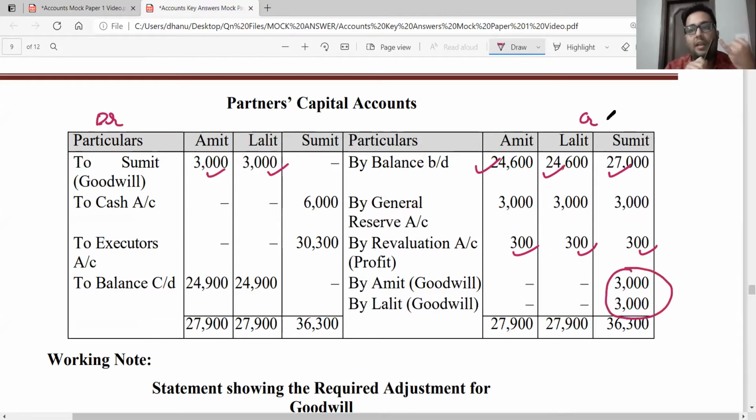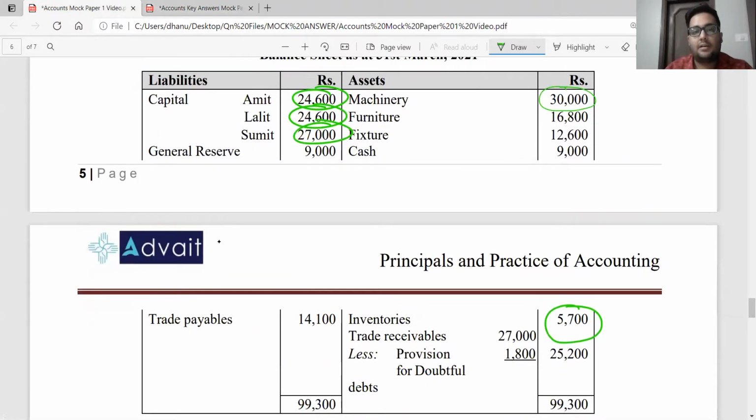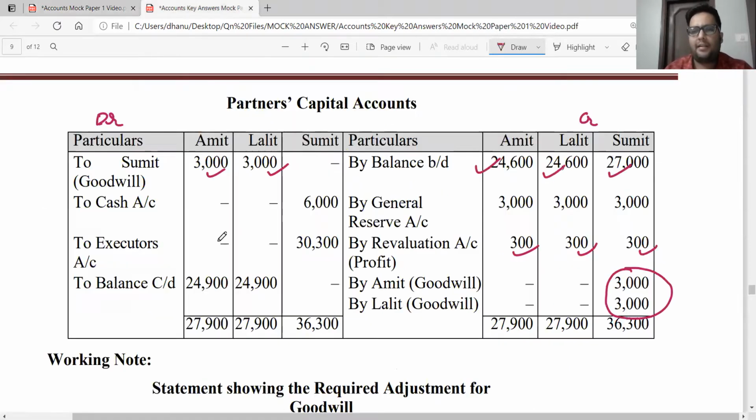Now, sir, I have done the revaluation. I have done the revaluation of assets, distributed the profits. I've done the goodwill adjustment. What else am I supposed to do, sir? I'm supposed to see the balance sheet. Is there any existing reserve? Yes, sir. 9,000 is there. To whom is this 9,000 going to go? It is going to go to old partners in your old profit sharing ratio. 9,000 rupees divided by three partners, 3,000 rupees each.